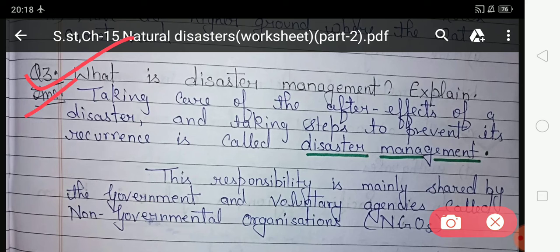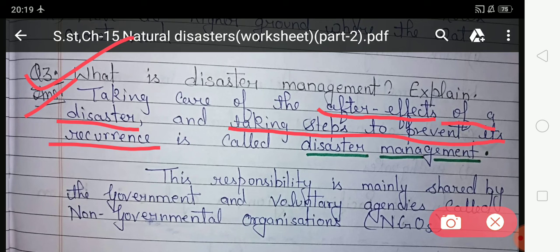Your answer is, taking care of the after effects of a disaster, which means after the disaster, and taking steps to prevent its recurrence is called disaster management. Once again, taking care of the after effects of a disaster and taking steps to prevent its recurrence is called